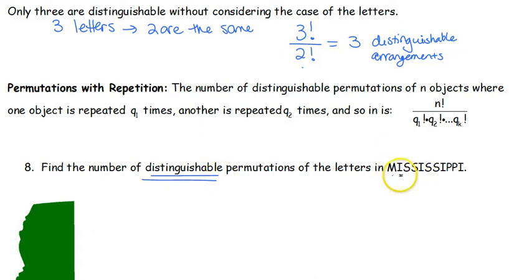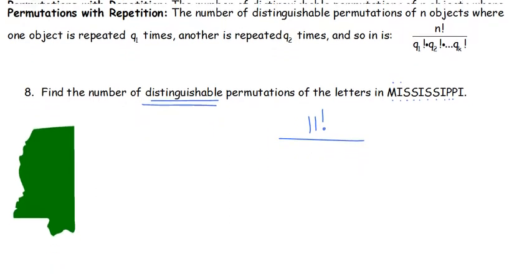We've got M-I-S-S-I-S-S-I-P-P-I. So we've got a total of 1, 2, 3, 4, 5, 6, 7, 8, 9, 10, 11 letters in Mississippi, which means we're going to have 11 factorial on top. What we have to do is consider all of the repeats that we're going to have there.